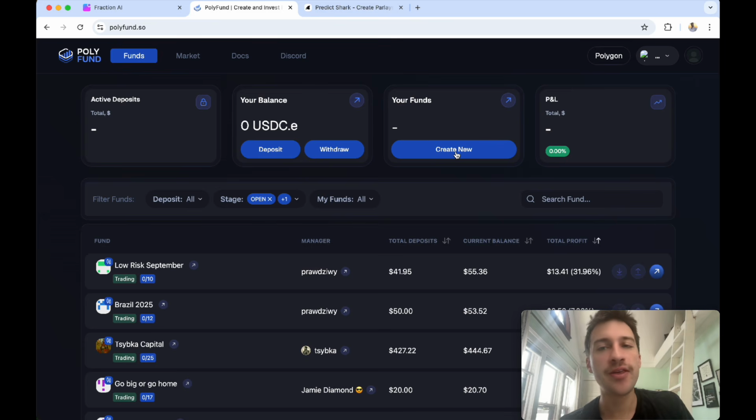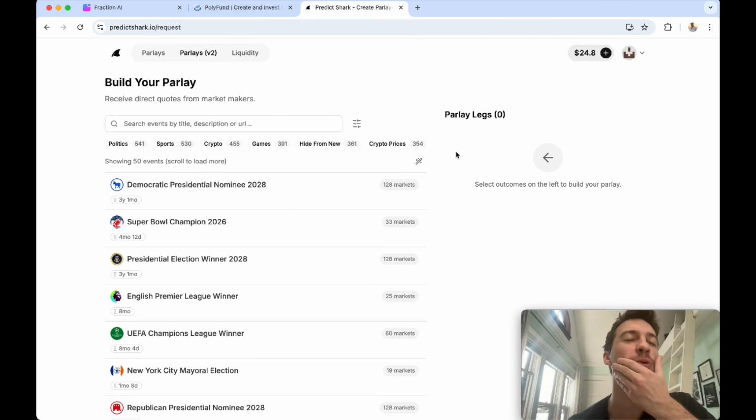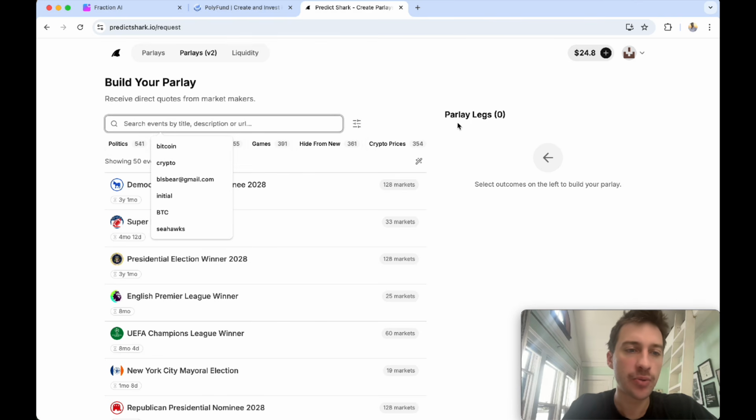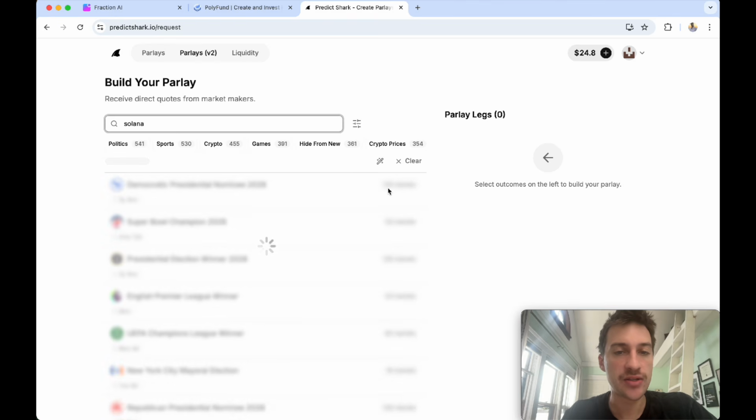Go ahead. The final site we're going to be talking about is so cool. This is one where you can actually build your own parlay on different Polymarket markets. So what I mean by that is, you can do really anything here. I could say Solana goes up and, I don't know, the Cubs win the World Series. You can put parlays like that. You know what I mean?